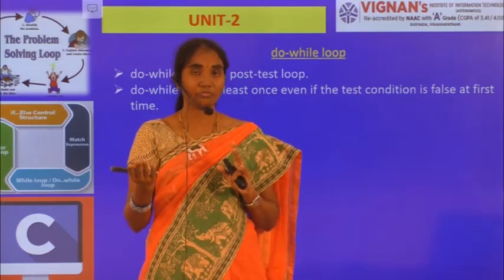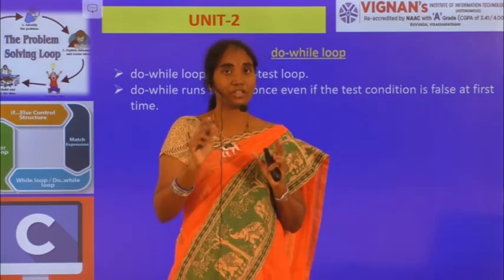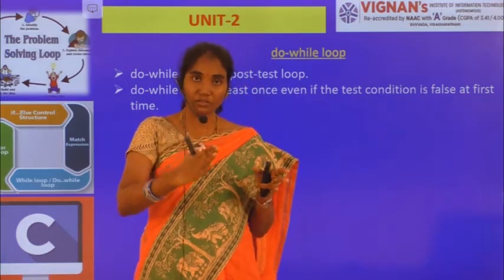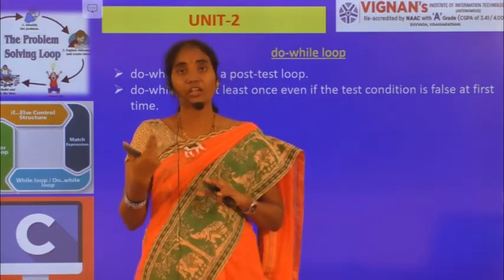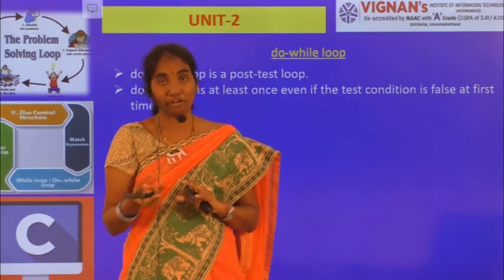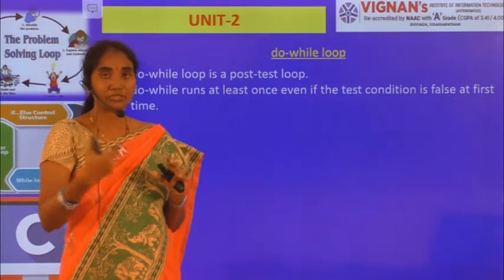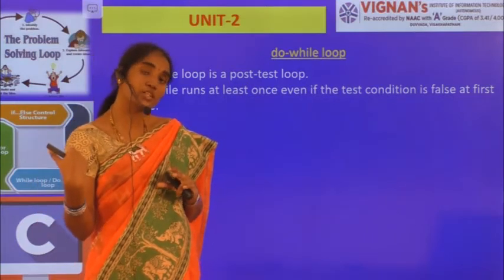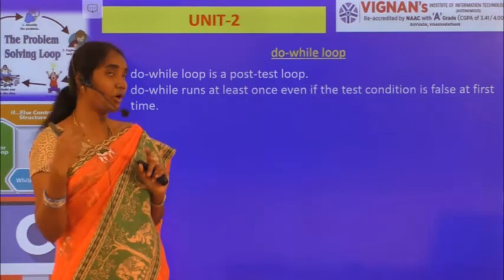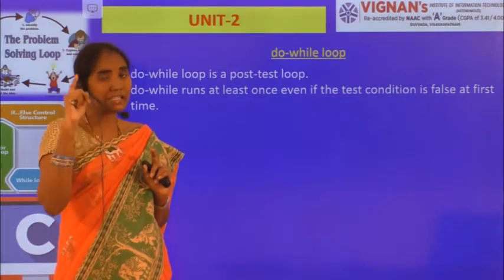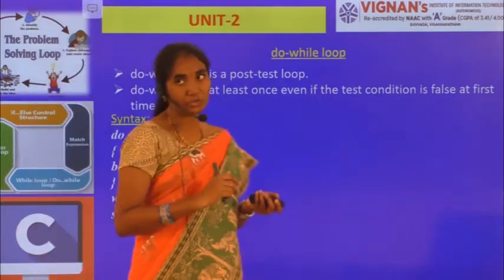So here, exit control loop is nothing but I am allowing you the first time, and after that I am checking whether you have brought your record or not. Likewise, I am checking the condition after the execution of the loop once. After executing once, the body of the loop will be executed at least once in your do while loop.